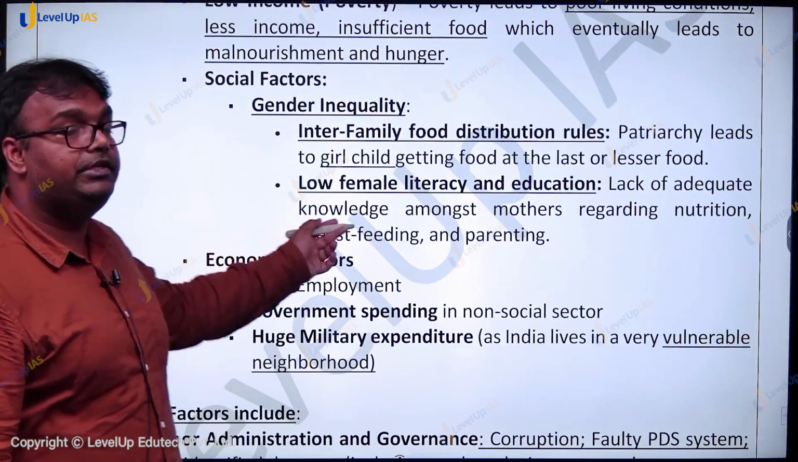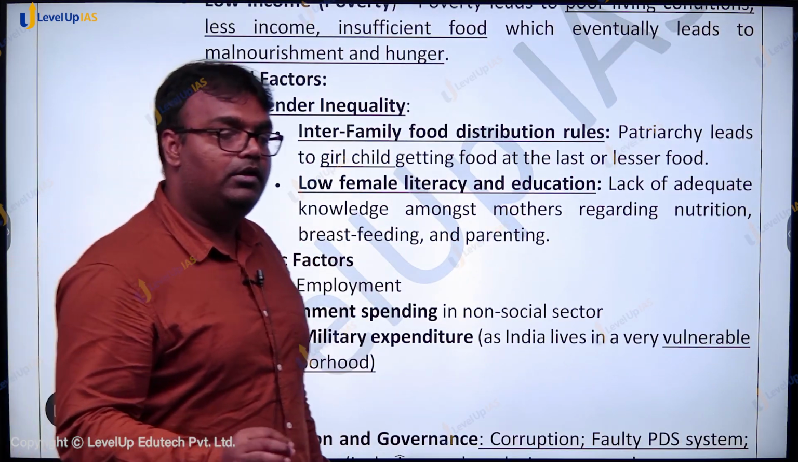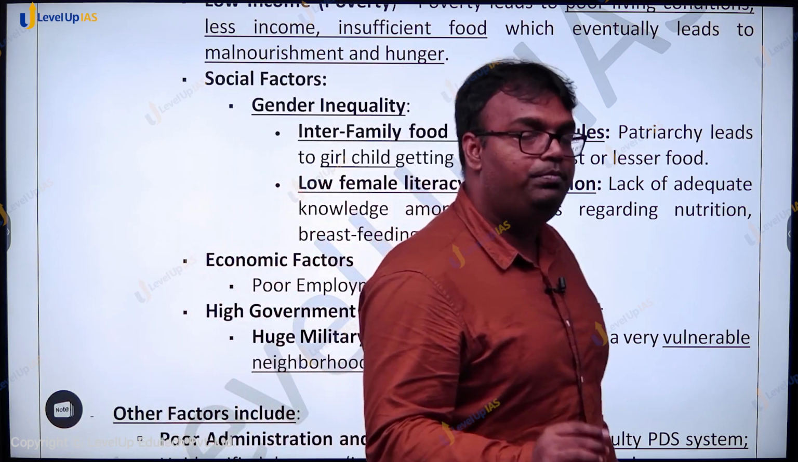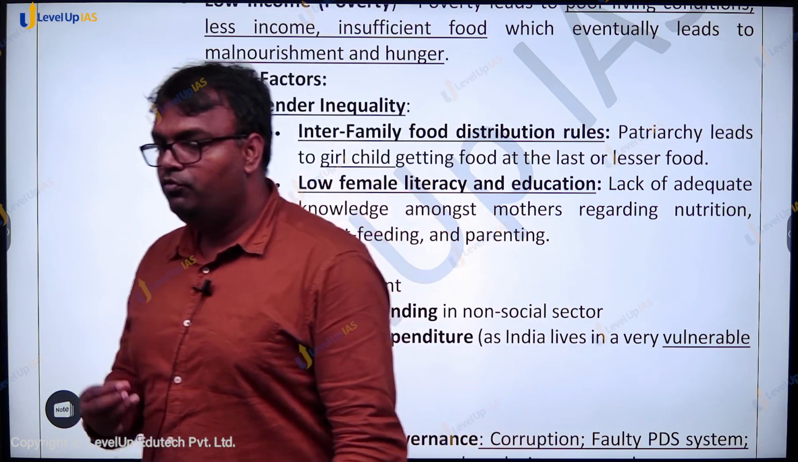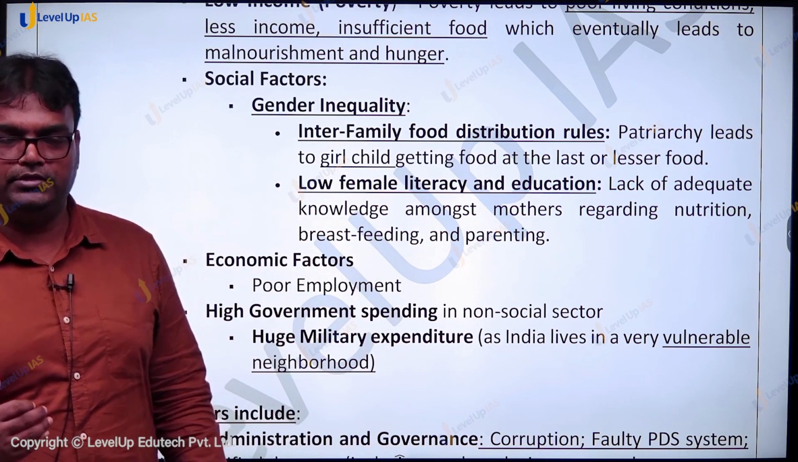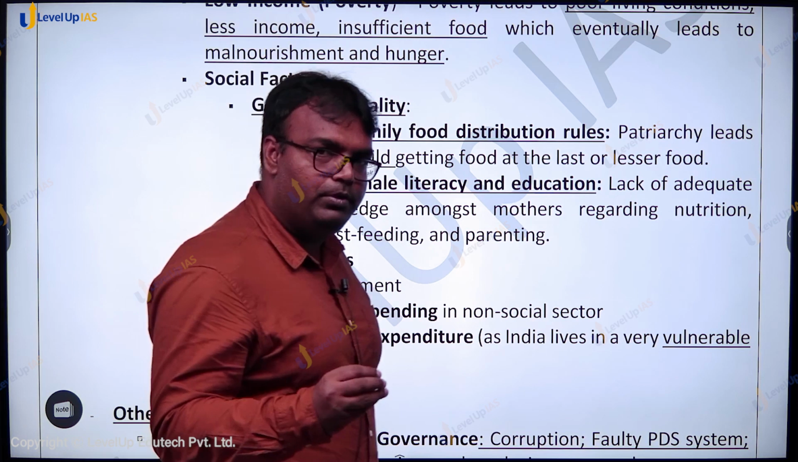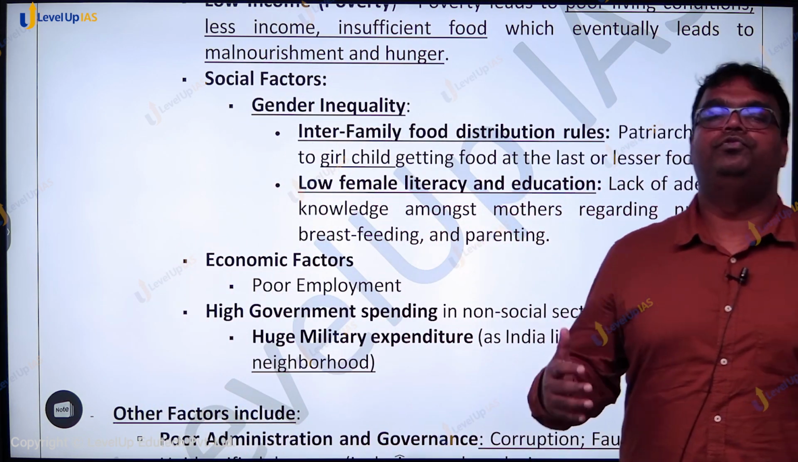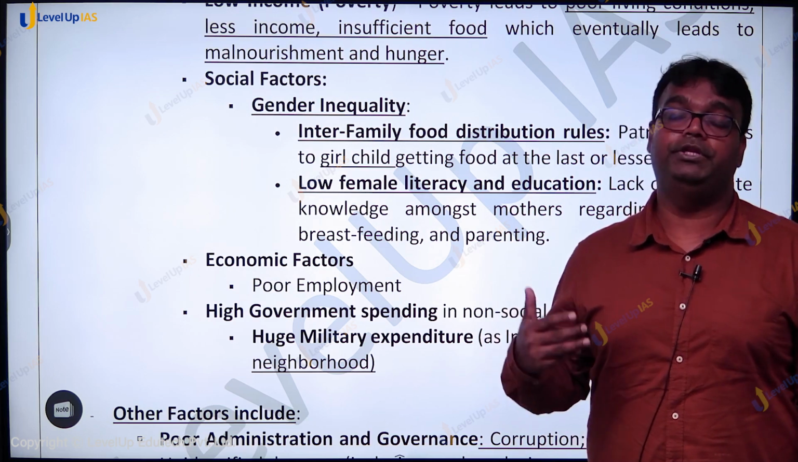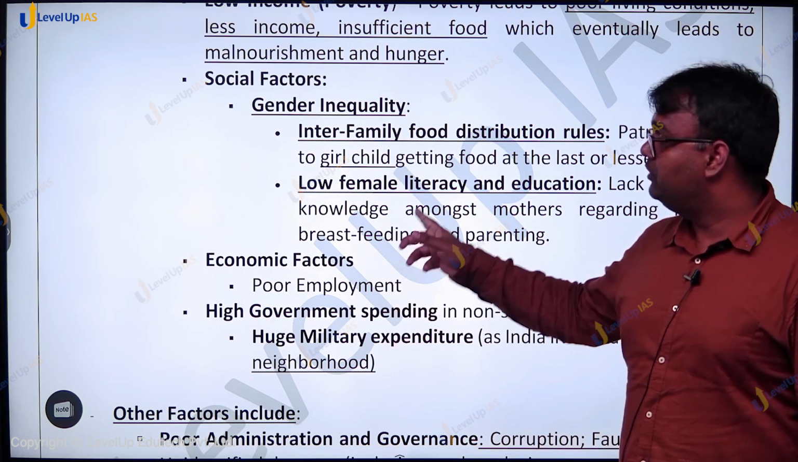Similarly, low female literacy and education. Now, a woman who bears a child, who takes care of the child, needs to be aware of what kind of food the children should get. And if she is not properly educated, not given proper education about the kind of food, and the way a baby should be taken care of, in that situation, problems occur.